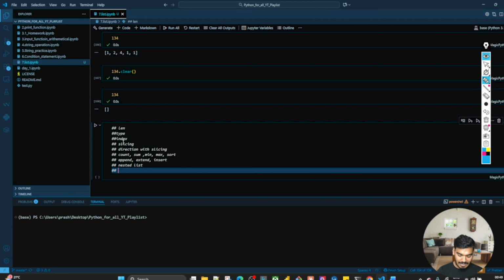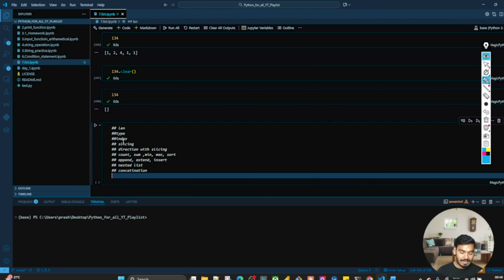We understood the concatenation. Then insert is done. Slicing, yeah, correct. Insert is done. So next we have understood the delete, clear, and pop, remove. So these are the operations, guys, we can perform in the list.